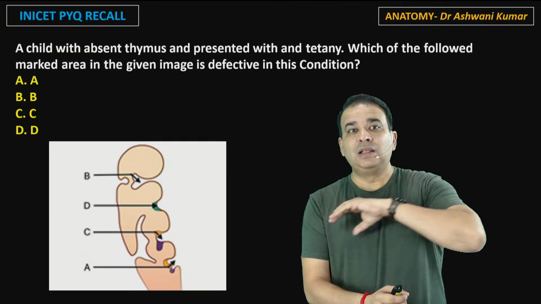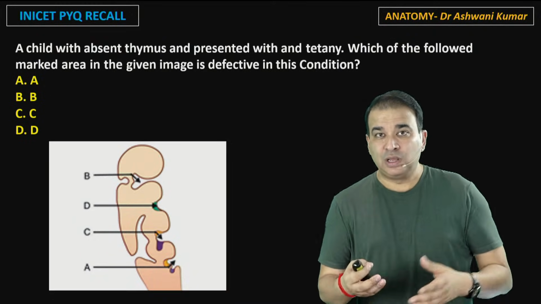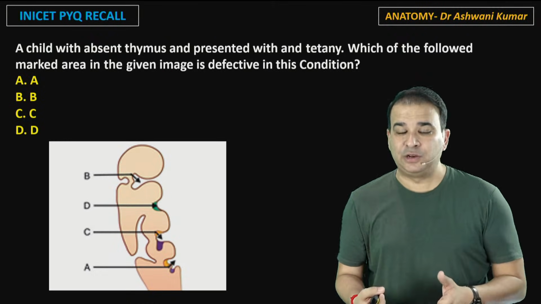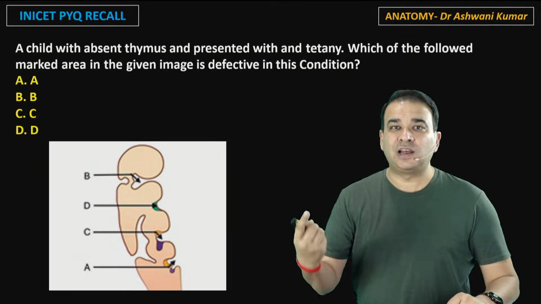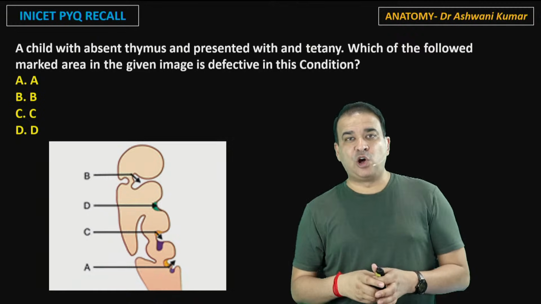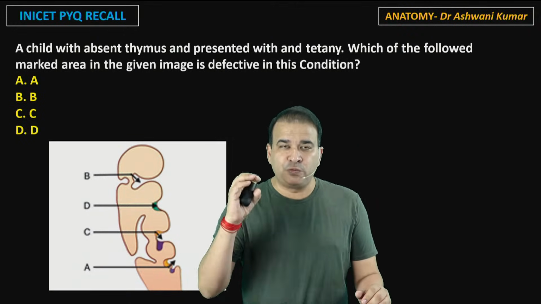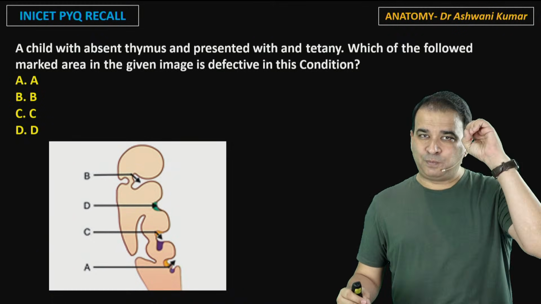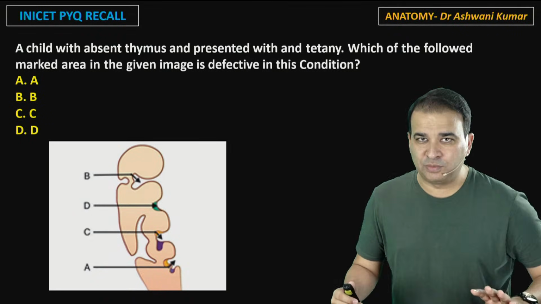This question about the absent thymus and hypoparathyroidism, they've asked recently. In fact, NEET also asked a question on the patent ductus arteriosus. Dr. Rajat told me that question was asked. So all these are pharyngeal arch questions basically. Recurrent laryngeal nerve: left recurrent laryngeal nerve is longer, right recurrent laryngeal nerve shorter. It is again a question of pharyngeal arch arteries only. So in embryology, whether you read anything or not, please make sure that you read the pharyngeal arches in and out, because you are going to get a question from there.